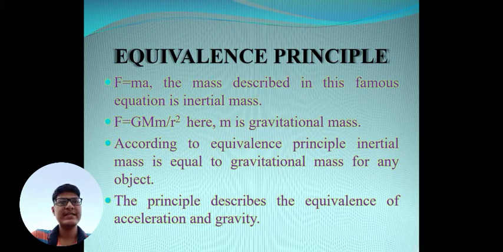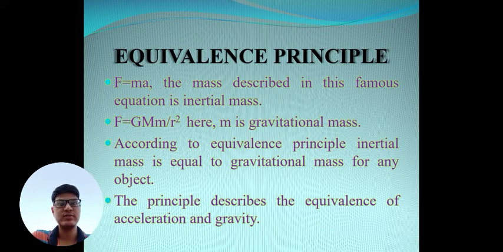The statement of the equivalence principle says that the inertial mass and the gravitational mass are equal. First of all, let us talk about the difference between inertial mass and gravitational mass. Inertial mass is the mass that tells the object how to behave in an accelerated frame of reference, and gravitational mass is the mass of an object when it is put under the gravitational effect.